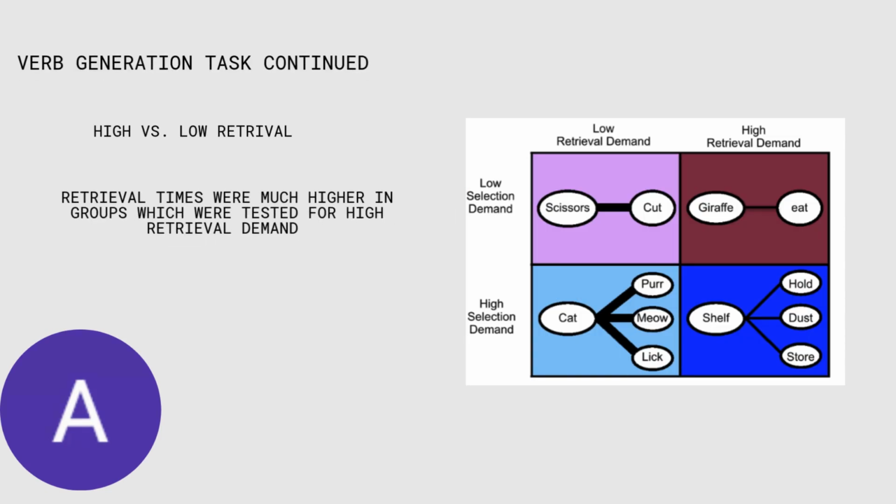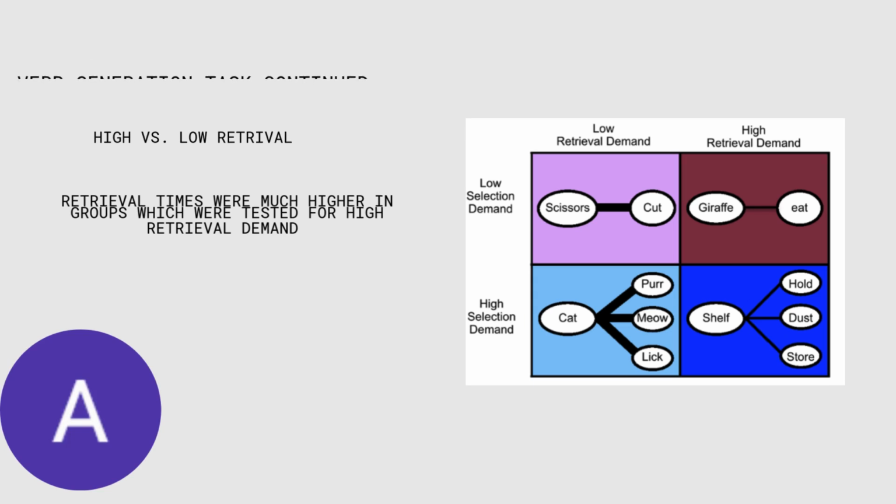So in the task, there were low retrieval demands versus high retrieval demands. An example of this could be scissors are highly associated with the word cut. This is low retrieval demand, versus giraffe is only weakly associated with any verb, which is high retrieval demand. They found that retrieval times were much higher in groups which were tested for high retrieval demands, which makes sense because the words aren't very much associated with each other.